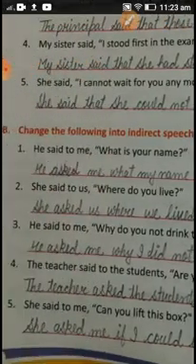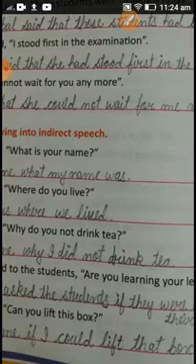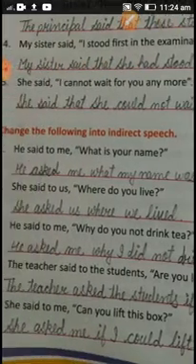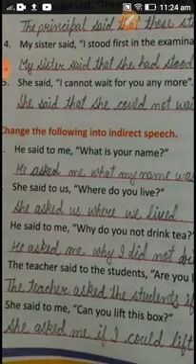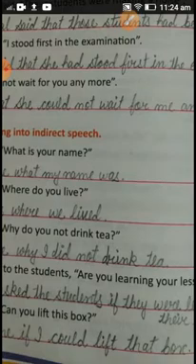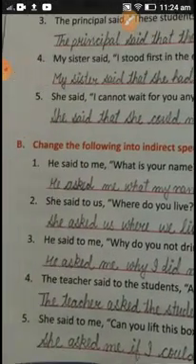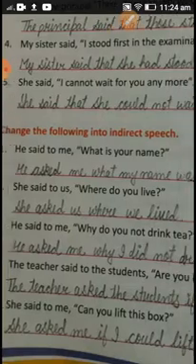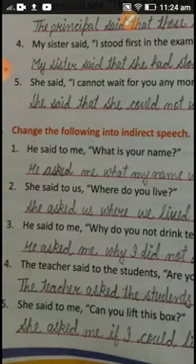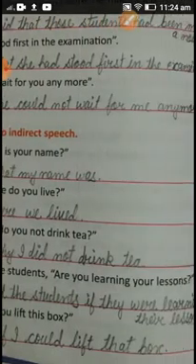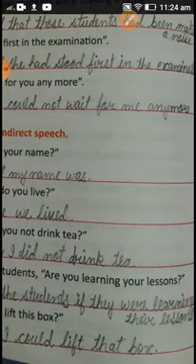Next one is, the teacher said to the students, are you learning your lessons? So the teacher asked the students if, here we are not going to put that, if, because the teacher is not sure whether they are learning or not. So if they were learning their lessons. Next one is, she said to me, can you lift this box? So she asked me if I could lift that box. Here we will change this into that. Okay.